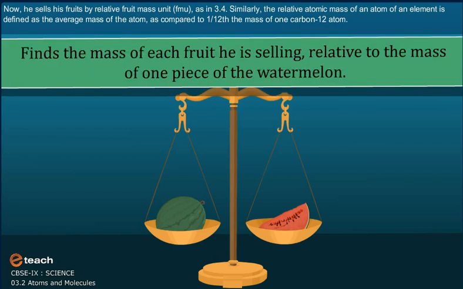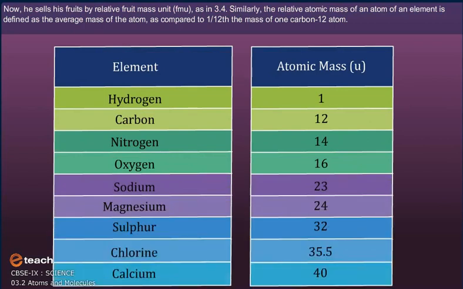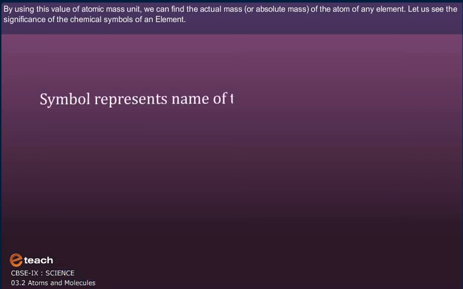Similarly, the relative atomic mass of the atom of an element is defined as the average mass of the atom as compared to 1/12th mass of one carbon-12 atom. By using this value of atomic mass unit, we can find the actual mass or absolute mass of the atom of any element. Let us see the significance of the chemical symbols of an element.